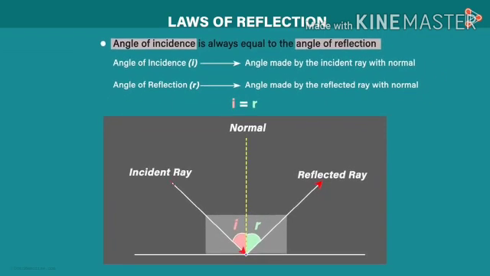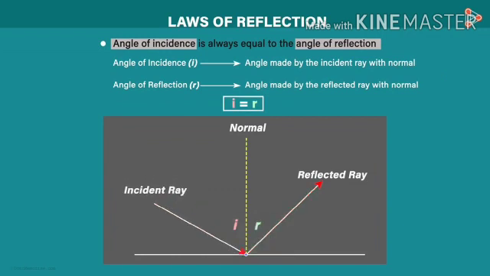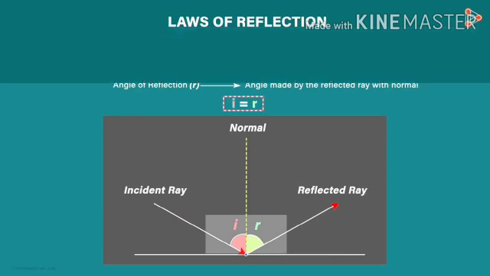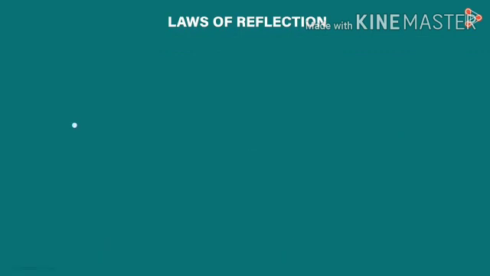Suppose our incident light is incident on some other point on the surface. Accordingly, the reflected ray also travels to another point. In this case also, I is equal to R. So in every case, I is equal to R. This is the law of reflection.